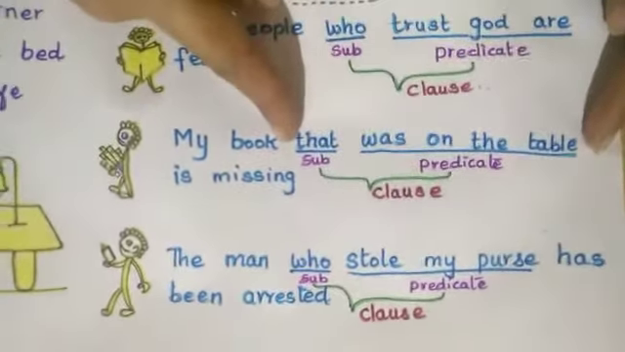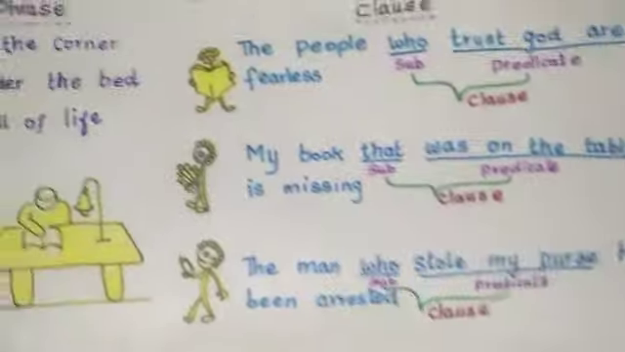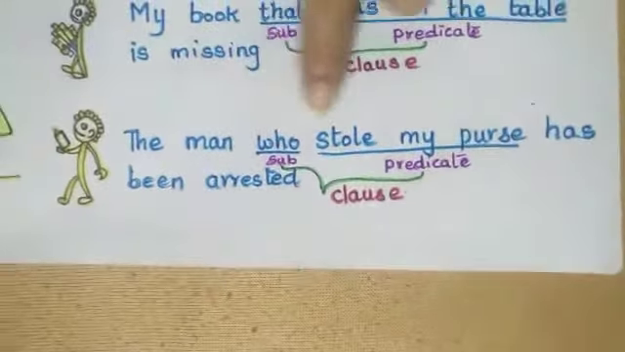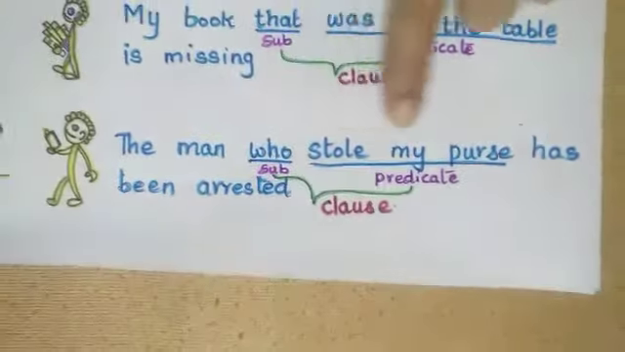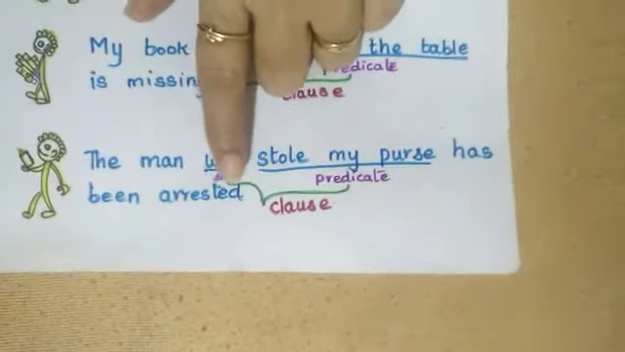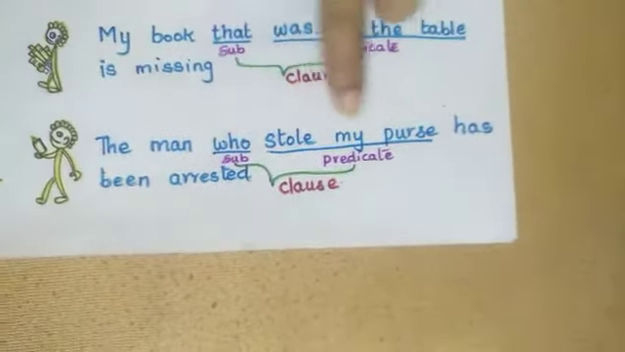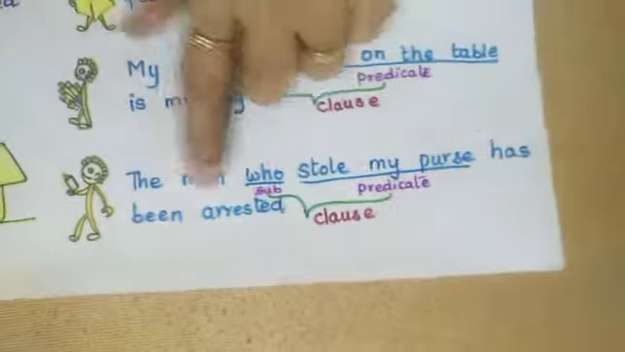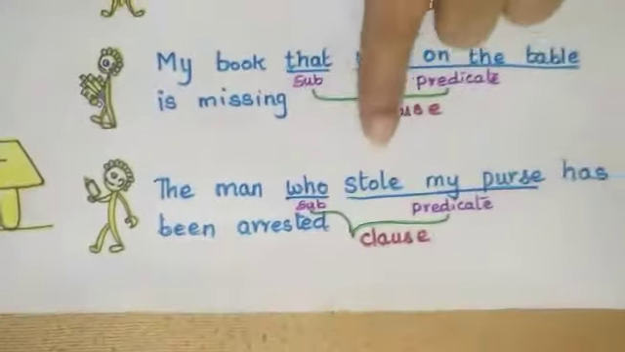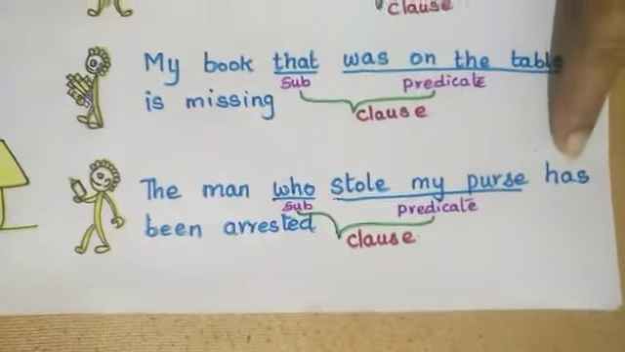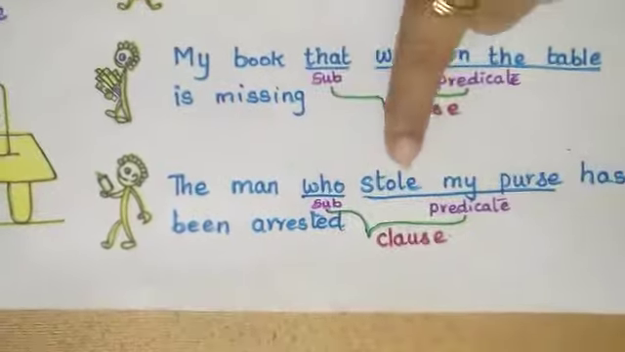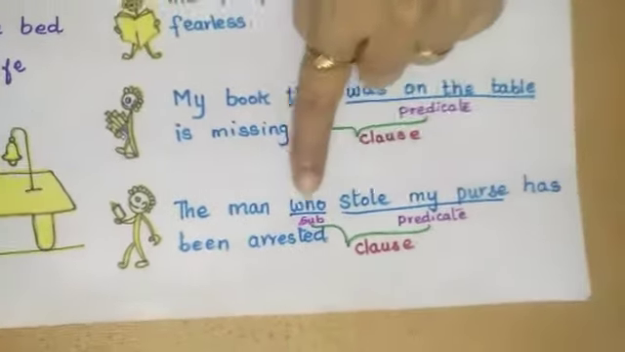Now, another example for clause. The man who stole my purse has been arrested. In this, who is the subject and stole my purse is the predicate. The words following the subject are the predicate. So when there is a subject and predicate, it is a clause.